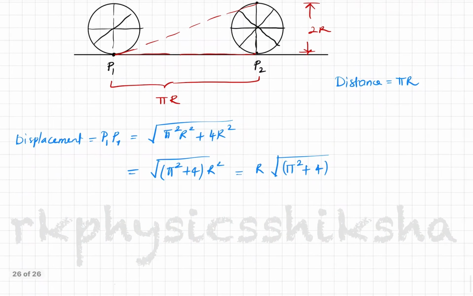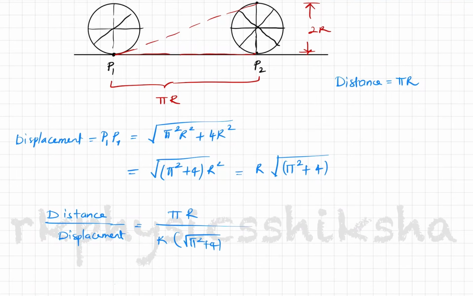So if you were asked for the ratio of distance to displacement, distance by displacement will be equal to pi r divided by r times root of pi squared plus 4. The r gets cancelled, and I get pi divided by root of pi squared plus 4 as the answer.